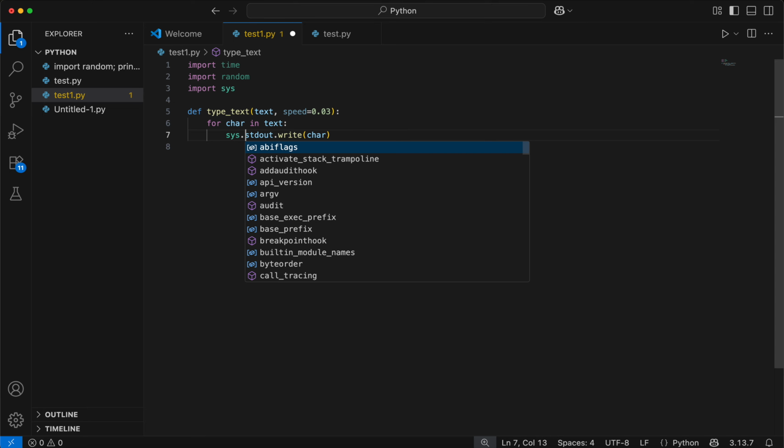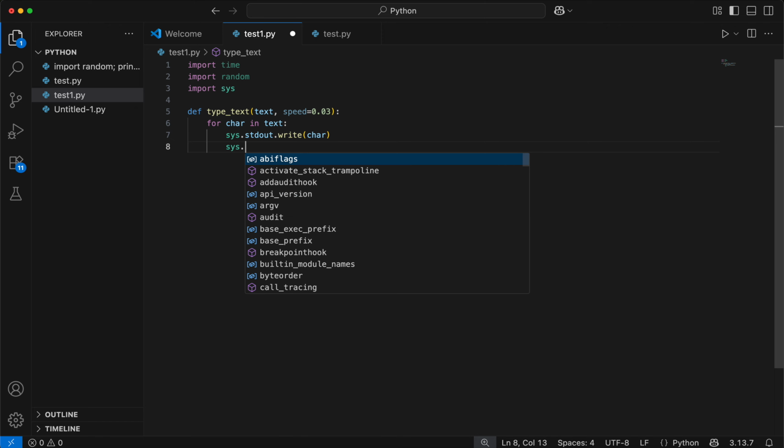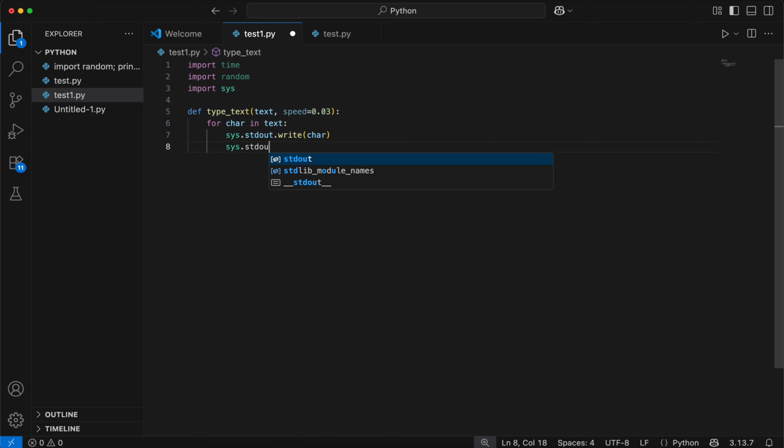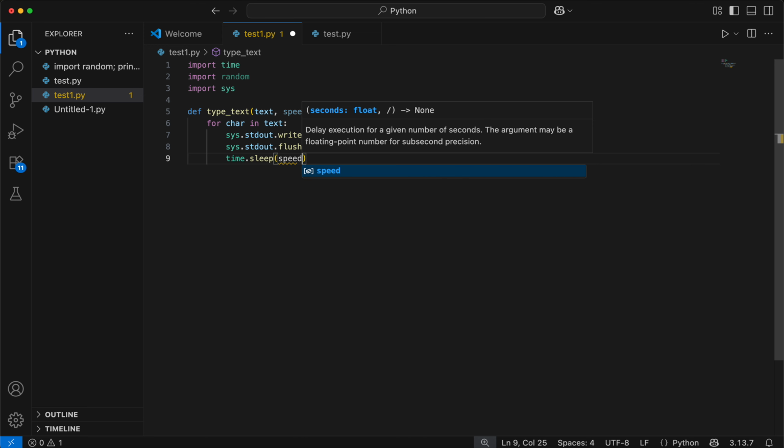Here instead of it should be a dot. Next we'd like to write cyc dot st dot flash. And then we'd like to write time dot sleep speed.